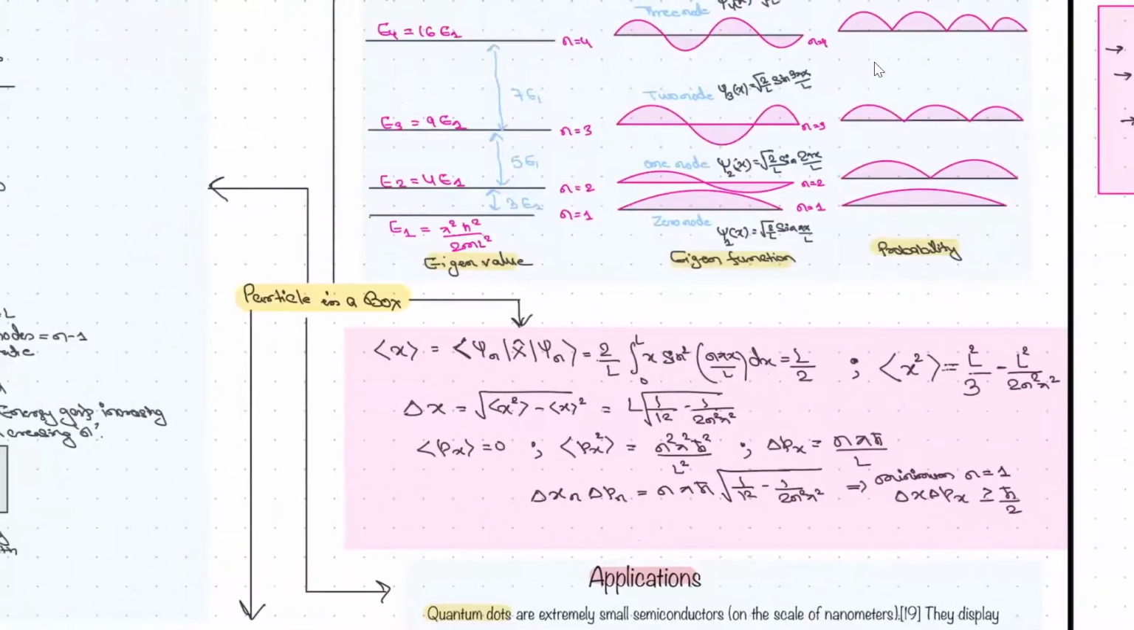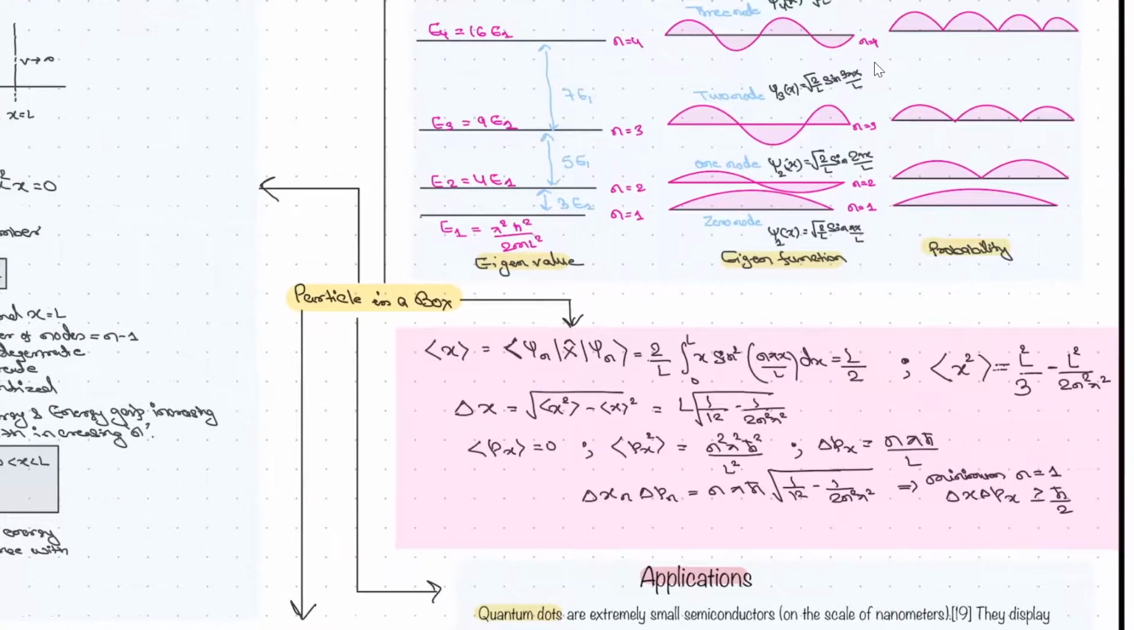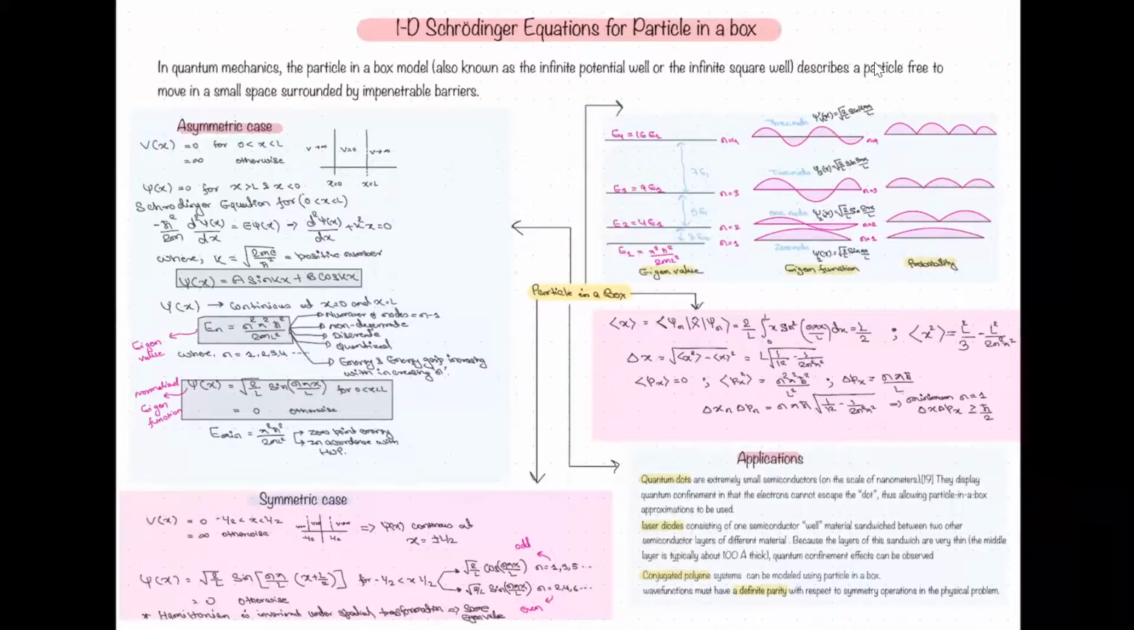Now here is the expectation value we have calculated of delta x, right? Delta x square, from where we are finding delta x. And if you put these values, we'll find that for the minimum, n equals 1, delta x into delta p x is greater than h cross by 2. That is certainly following the Heisenberg uncertainty principle, right?